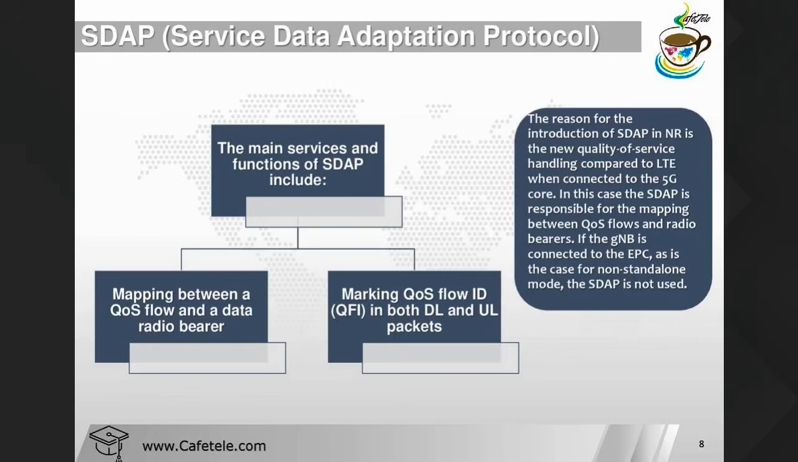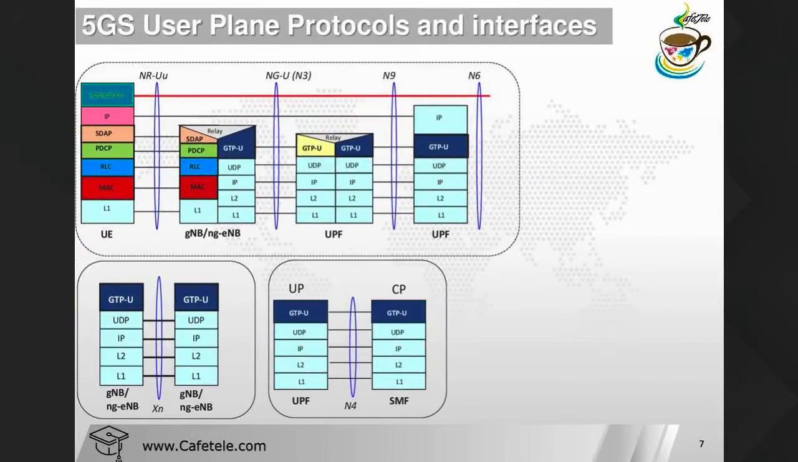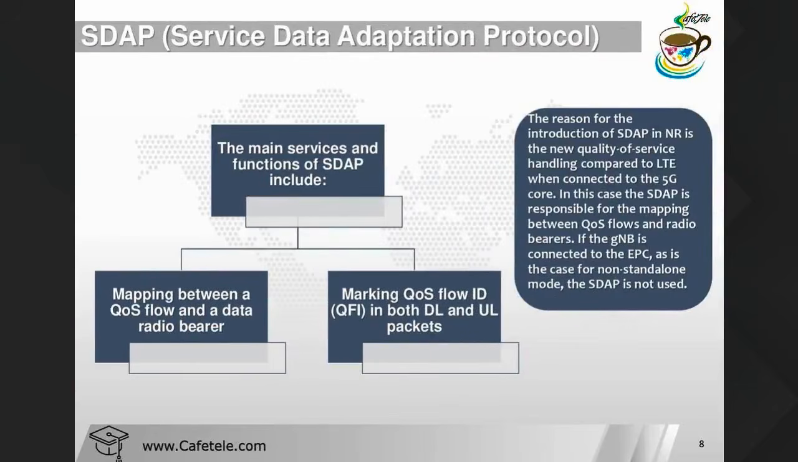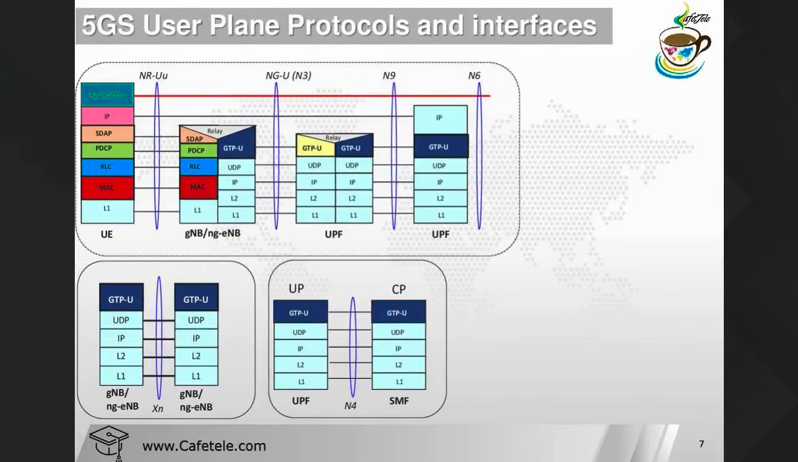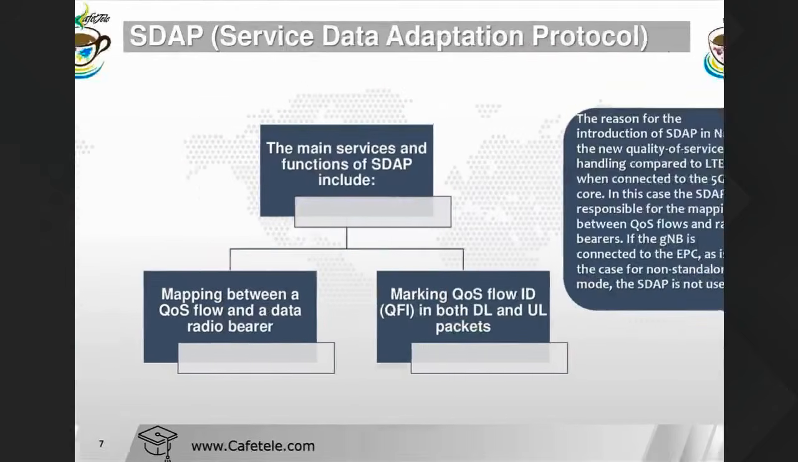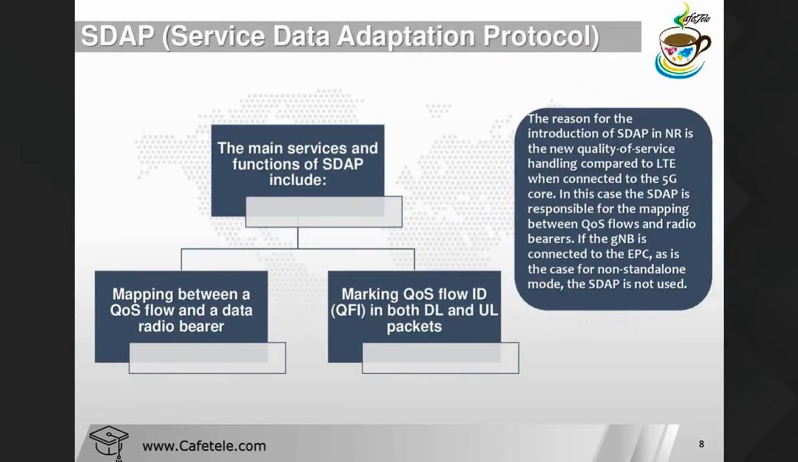Okay, and SDAP basically provides the services from the user plane function across the NG-U interface, because this is connected with UPF across the NG-U interface. The main services and functions of SDAP include mapping between QoS flow and the data radio bearer, and marking of the QoS flow ID in both DL and UL packets.